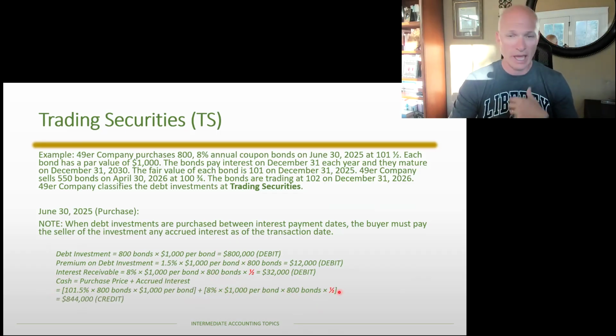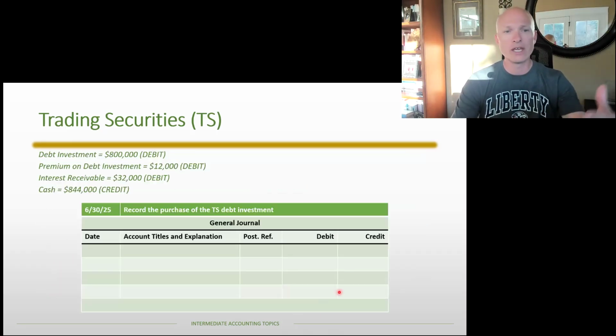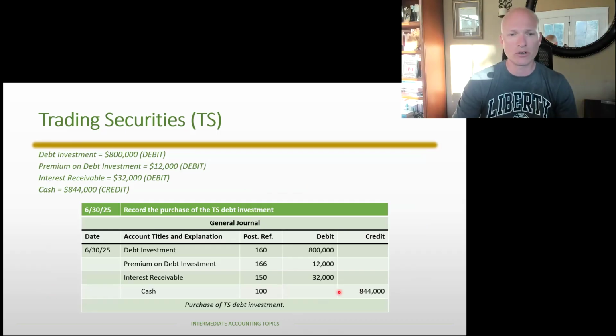And of course, that's cash that I'm paying, and so that's going to be a credit. So I just take all that information, the 3 debits and the 1 credit, and I throw it into my journal entry. Again, hopefully, other than the partially accruing of contractual interest, this is exactly what we've done several times. So hopefully it wasn't too bad.